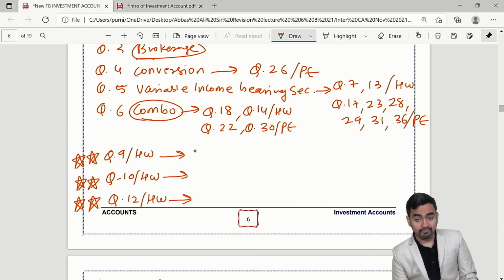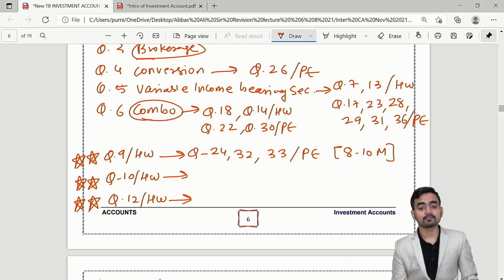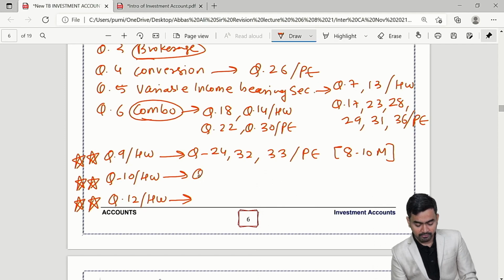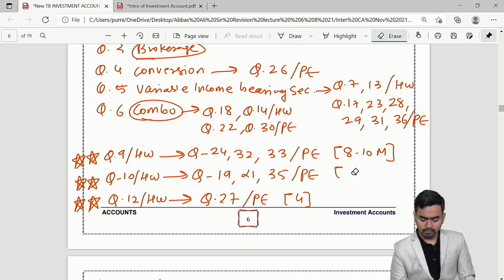But first I will give you reference of past exam. Question number 24, 32, 33. 32 done. This is 33 of past exam. This can be asked for 8 to 10 marks. For question number 10 you can refer question number 19, 21, 35 of past exam, again for 8 marks. And for question number 12 you can refer question 27 of past exam for 4 marks. This can be for 4 to 8 as well.